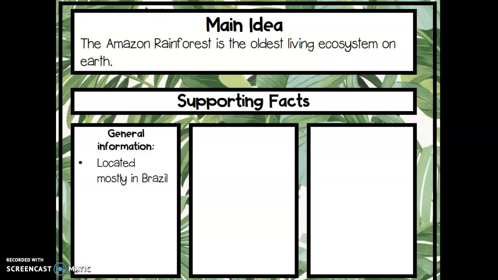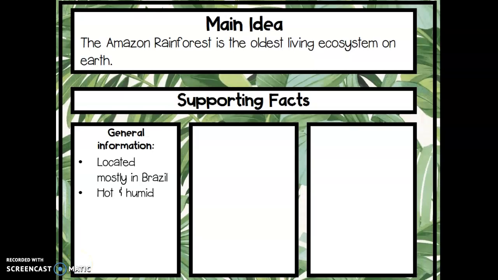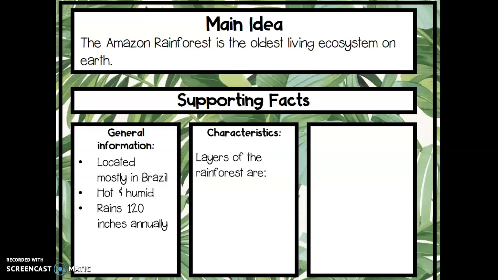We find out that the Amazon rainforest is located mostly in Brazil. We also find out that it's very hot and humid in the Amazon rainforest. It rains 120 inches annually. We're then going to look at the characteristics, or what the Amazon rainforest looks like. We find out that there are layers of a rainforest, and these are the forest floor, the understory, the canopy, and the emergent layer.